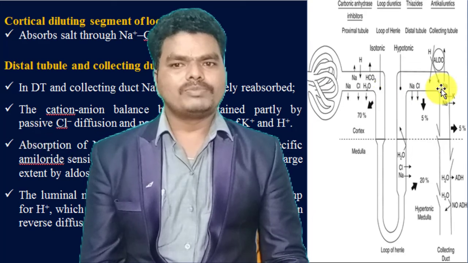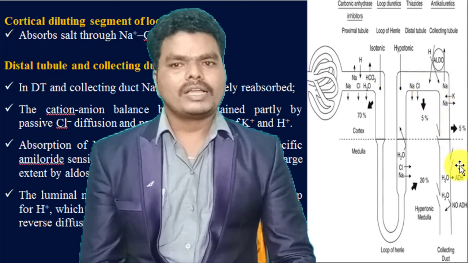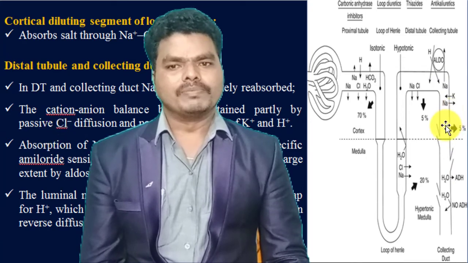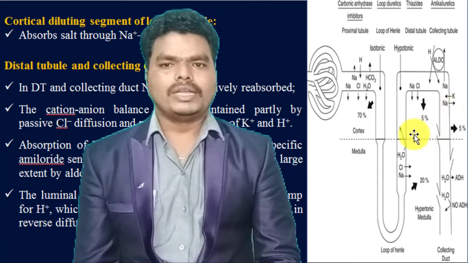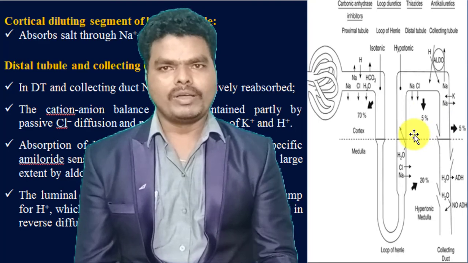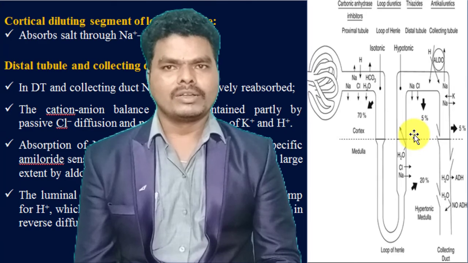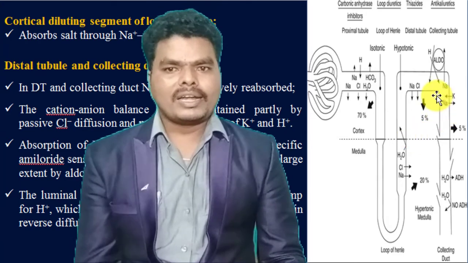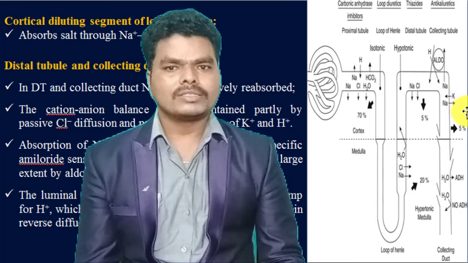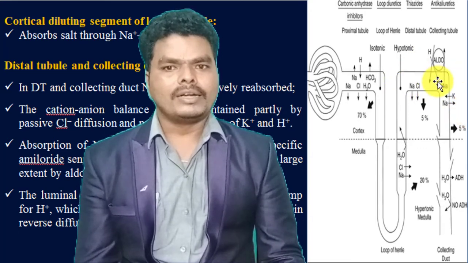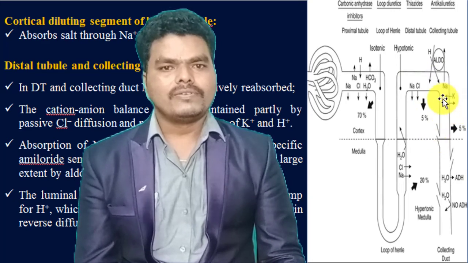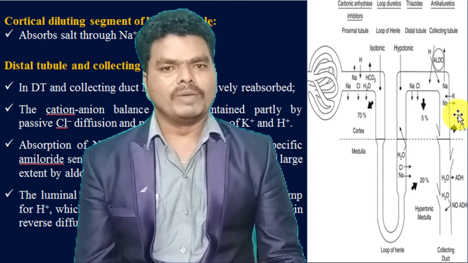Along with the sodium reabsorption, there is a balancing of cation and anion content in the lumen and bloodstream. That means at this site, there is a mechanism that is able to balance the ionic content in the bloodstream and the lumen filtrate. The cation and anion balance is maintained by the passive diffusion of chloride ions into the bloodstream and secretion of potassium and hydrogen ions from the bloodstream into the lumen.